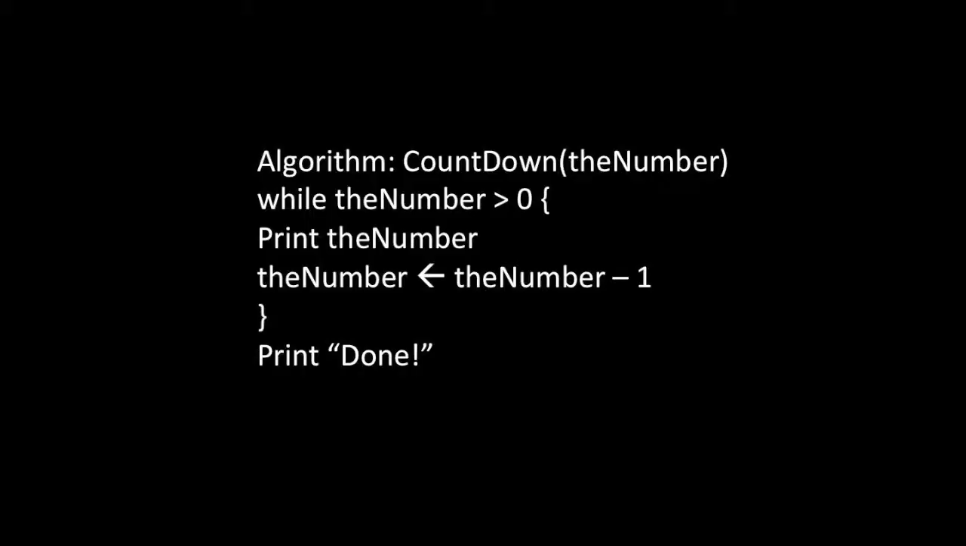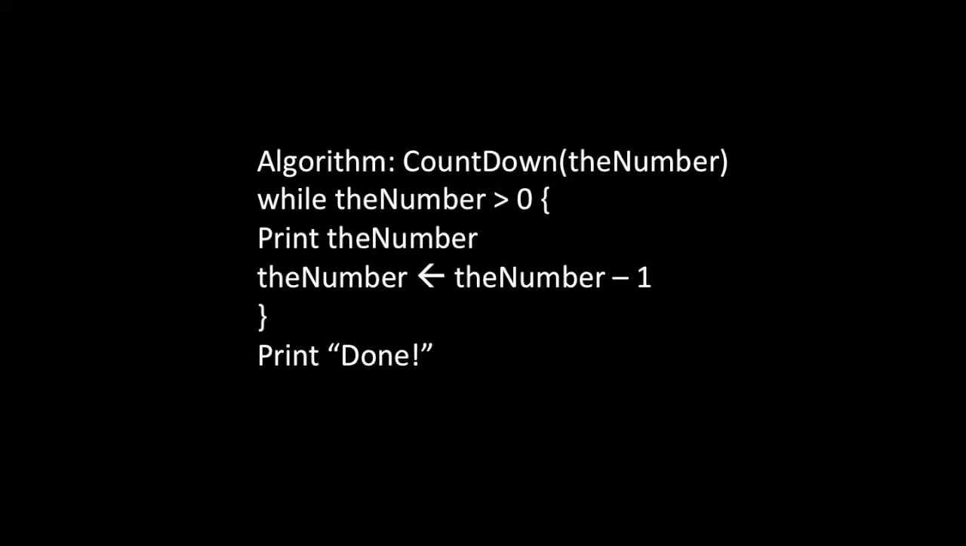Let's turn to an example in computing, which might be to count down from a given number. Here's an algorithm to do that, which I call countdown. It takes one argument, which is the number to count down from. Here's my loop. It's a while loop that says while the number is greater than 0, and now here comes the body of the loop inside curly brackets, print the number, and then subtract 1 from the number and put it in the number. In other words, decrement the number by 1.